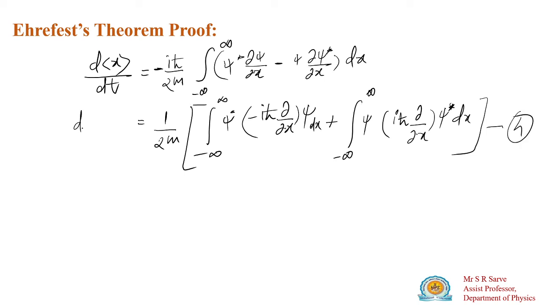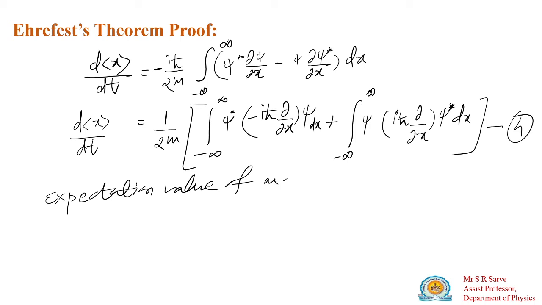So this is your value of dx by dt. Now, what is the expectation value of momentum? How to write the expectation value of momentum along the x-axis? You have to take it along the x-axis.